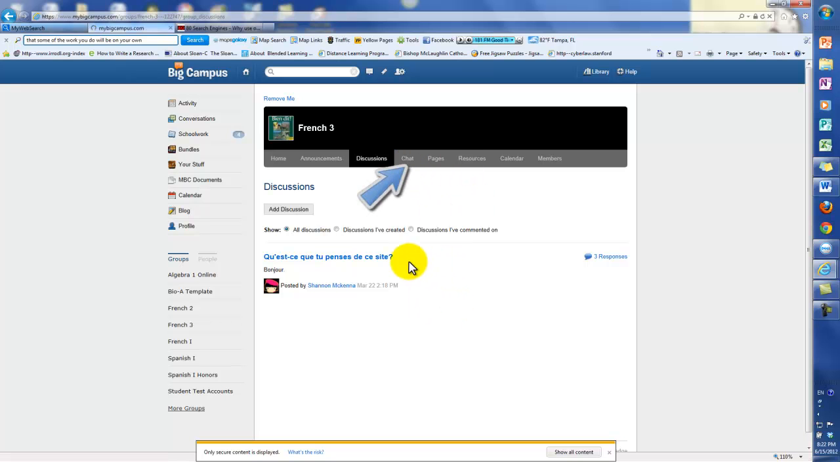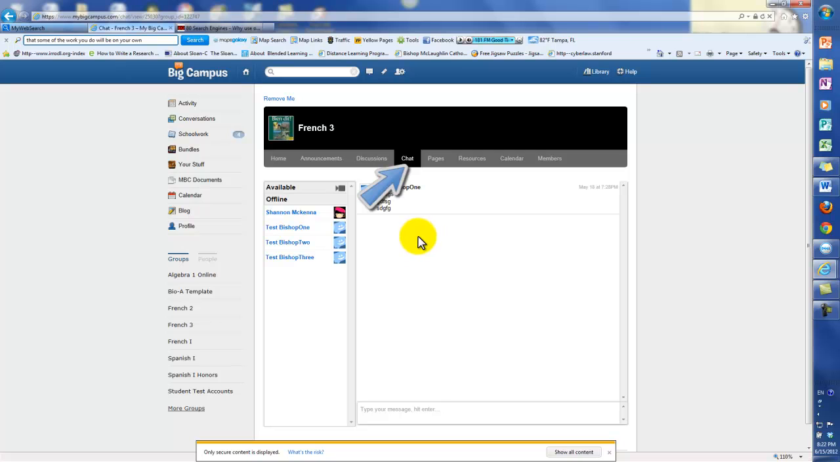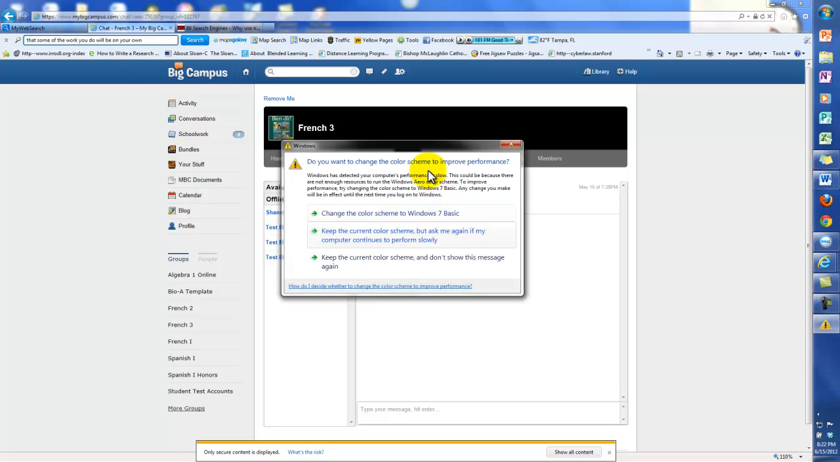The chat is what we call a synchronous activity. That simply means that if everybody over here were available, that is online and logged in, then everybody could write in this area and collaborate. So this really is good. Discussions is collaboration, chat is going to be collaboration.